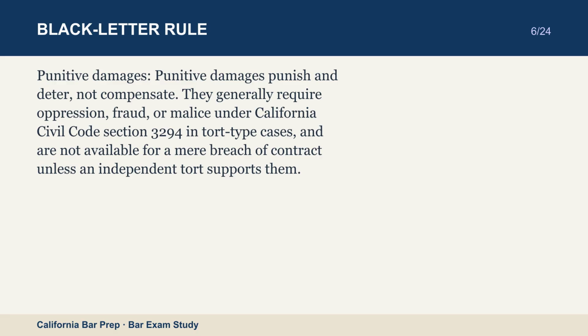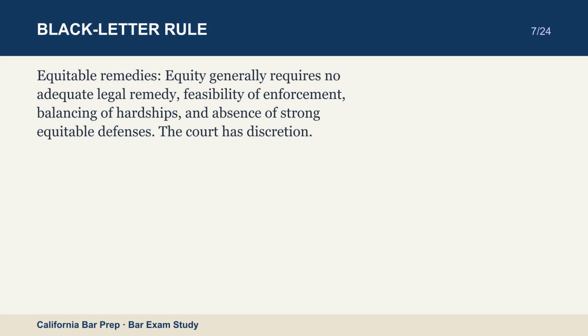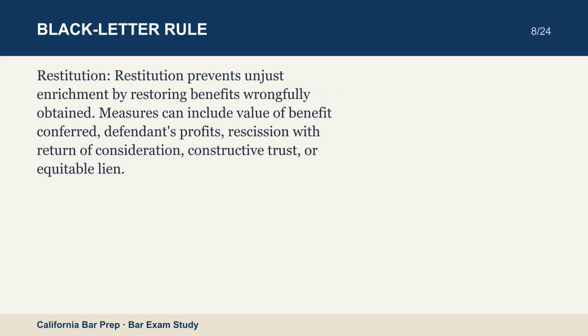Equitable remedies. Equity generally requires no adequate legal remedy, feasibility of enforcement, balancing of hardships, and absence of strong equitable defenses. The court has discretion. Restitution. Restitution prevents unjust enrichment by restoring benefits wrongfully obtained. Measures can include value of benefit conferred, defendant's profits, rescission with return of consideration, constructive trust, or equitable lien.